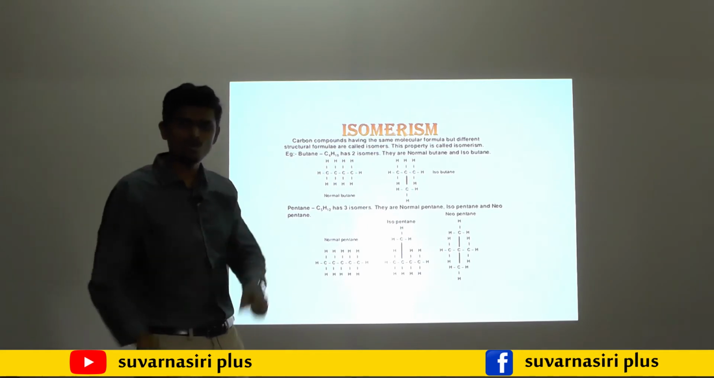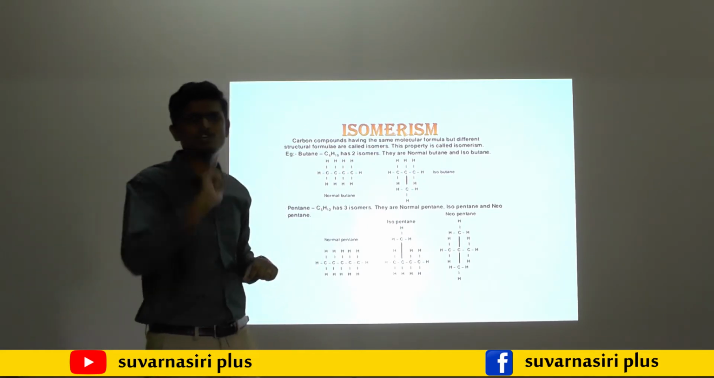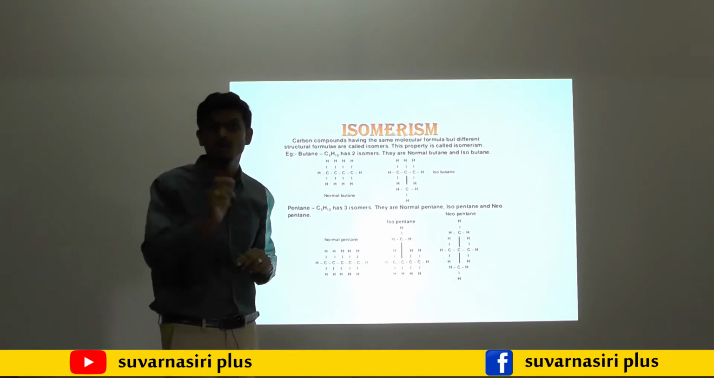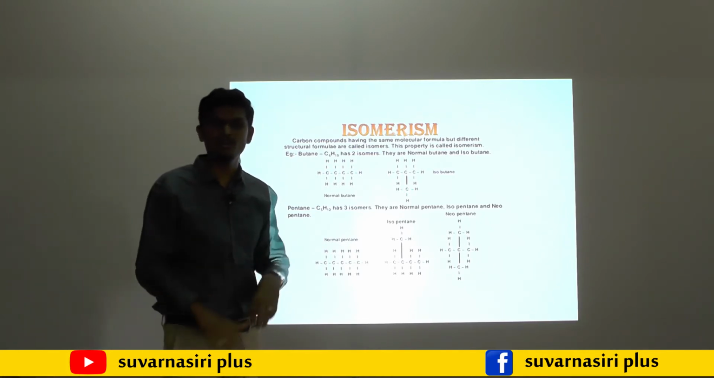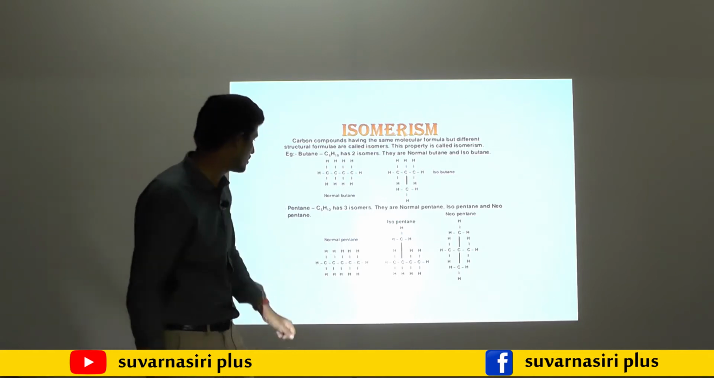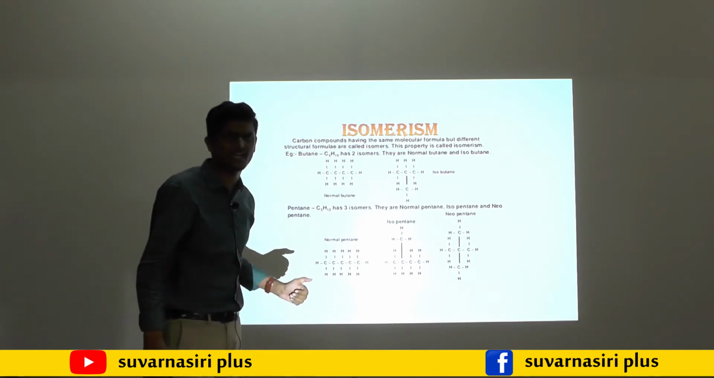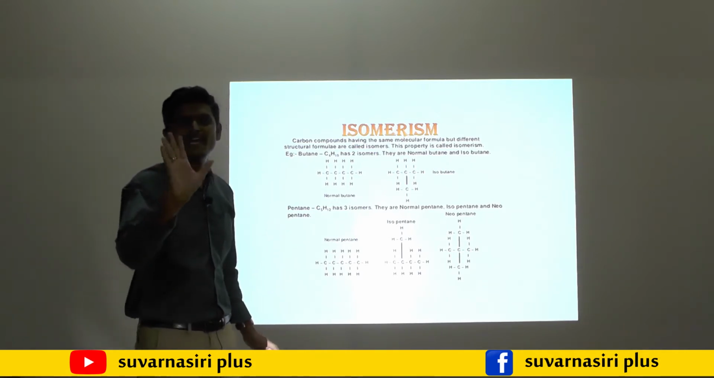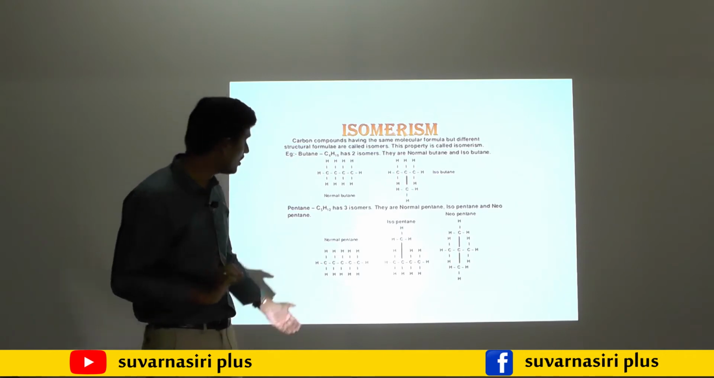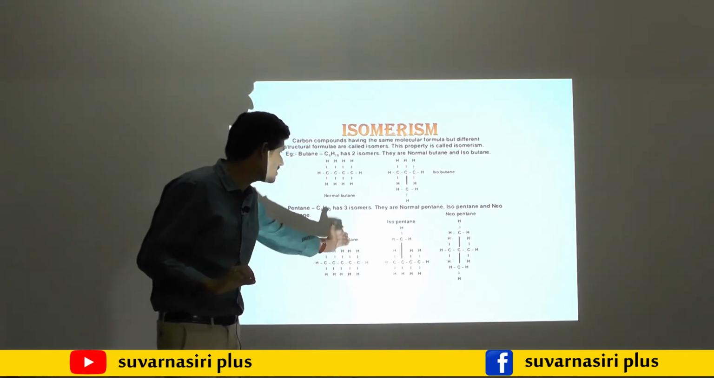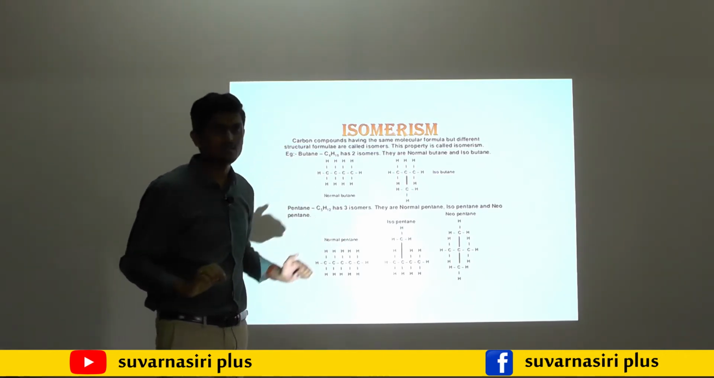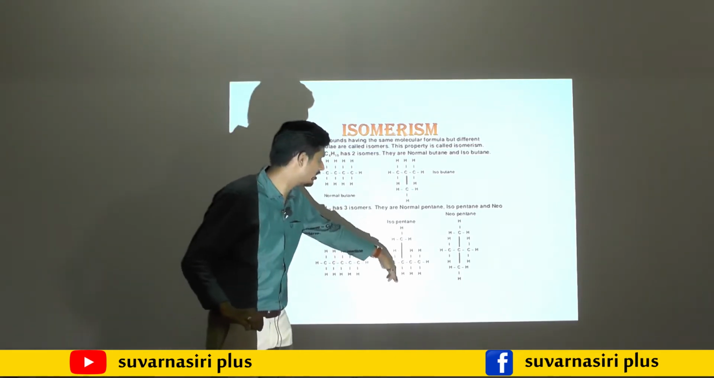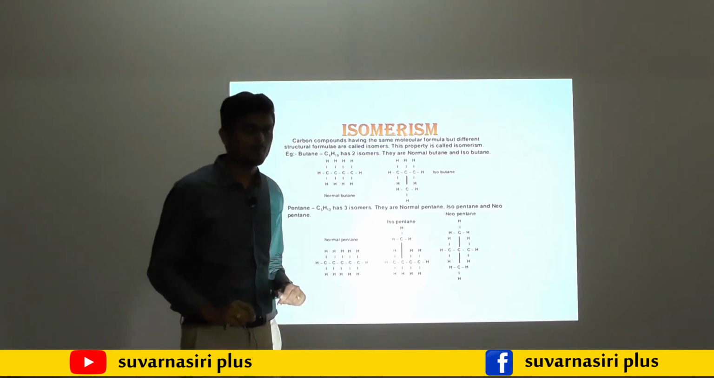In your textbook, in the blue color question, they mentioned one question: write the structural formula of pentane, or write the isomers of pentane. Pentane has 3 isomers. You may observe here normal pentane, simply we call that pentane. Pentane's chemical formula is C5H12. If the carbons are arranged in a straight chain, it is called pentane. If you make one branch at the second or third carbon, it is called isopentane.